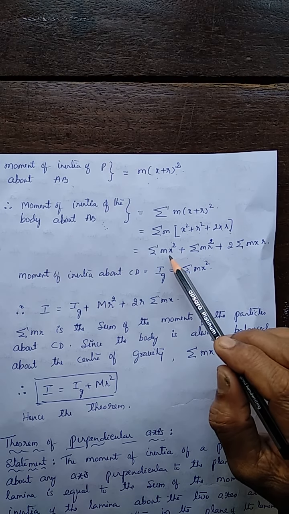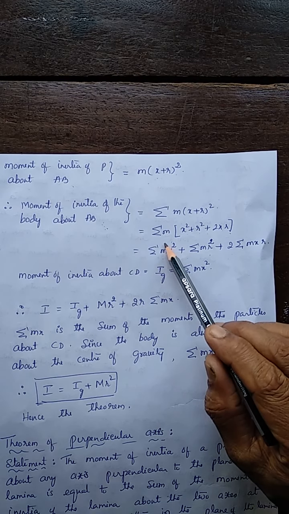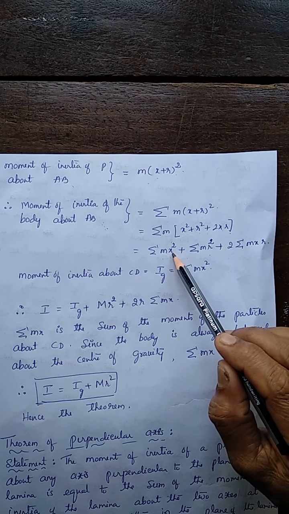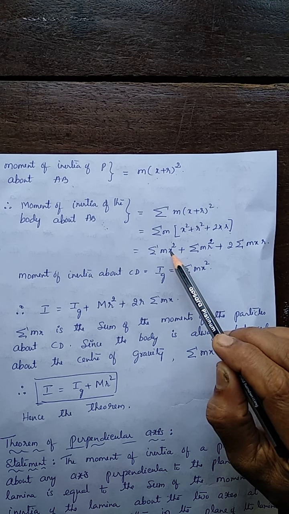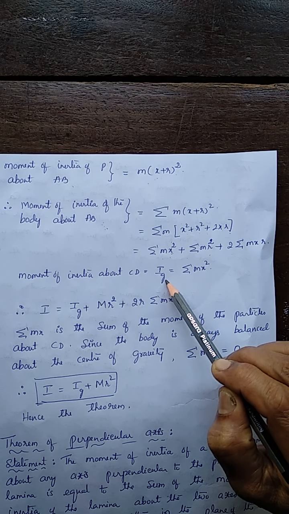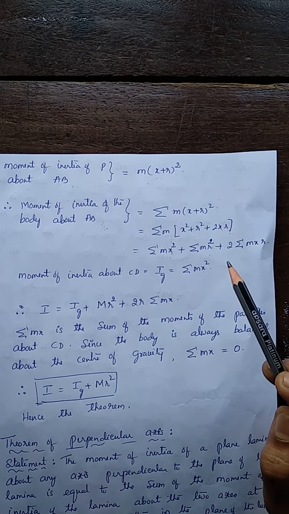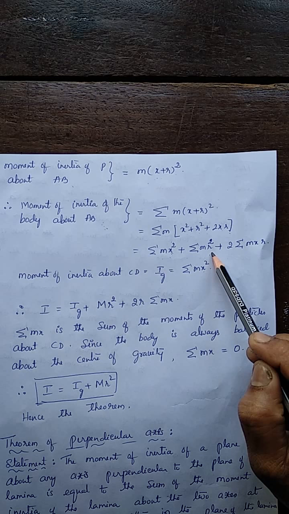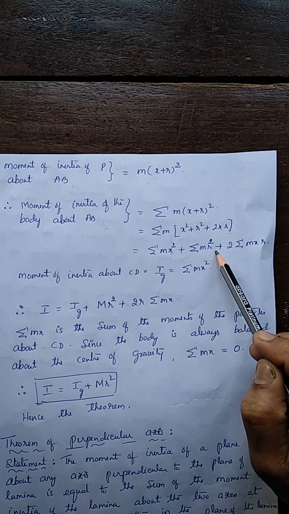Now, what is mx square? Just mx square is the moment of inertia of the particle from the axis through the center of gravity. So sigma gives the total moment of inertia about the axis through the center of gravity, denoted as Ig. So sigma mx square is Ig. Then sigma mr square. What is sigma mr square?